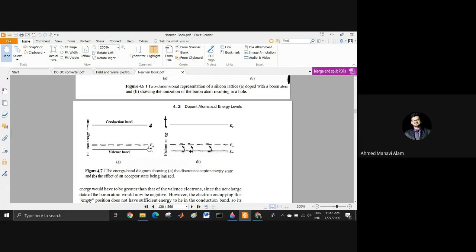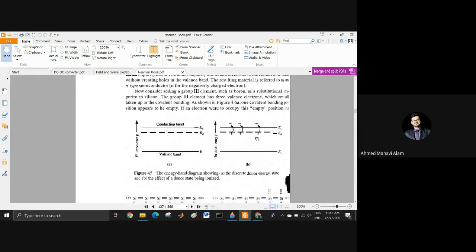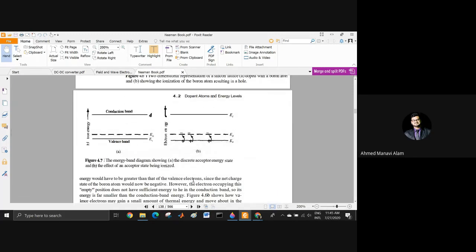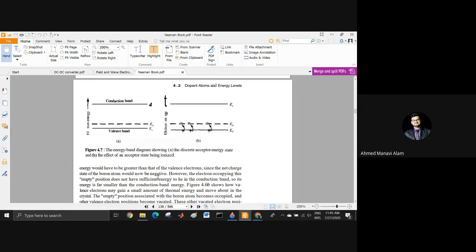Now the acceptor level of boron: if an electron had to occupy the empty position, its energy would have to be greater than that of the valence electron. Since the net charge state of the boron atom would now be negative. However, normal valence band, it will be greater.